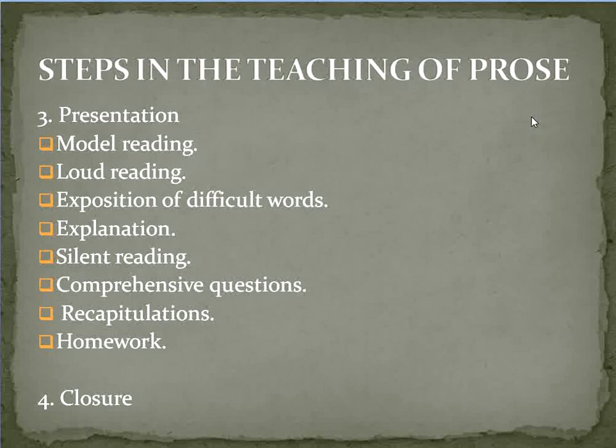After the paragraph is taught, the teacher will ask the students certain questions on the basis of that paragraph to test their knowledge. After that, recapitulation. Recapitulation means the teacher will sum up whatever was taught in the classroom that day, and then write certain questions as homework as a part of the presentation. So all these points come under the third step, presentation.